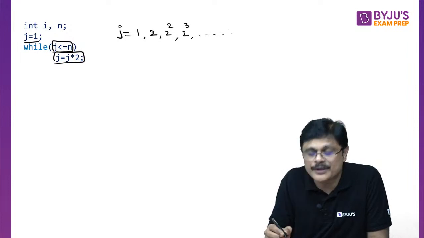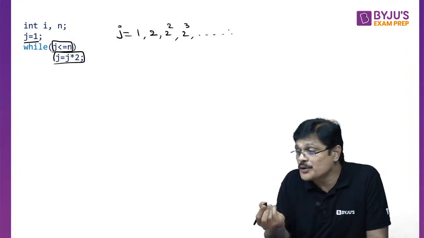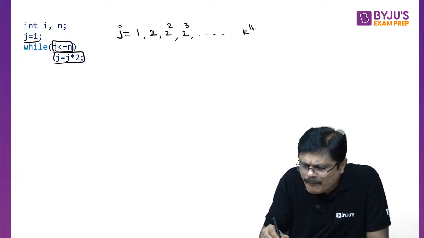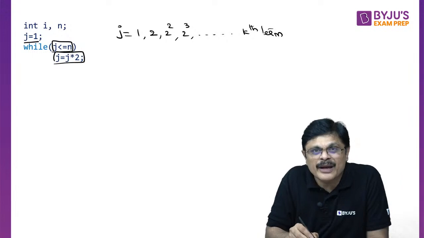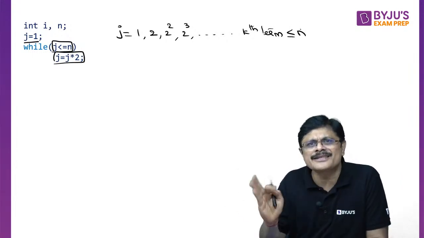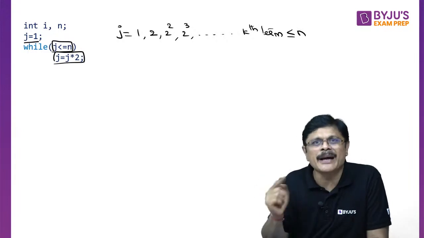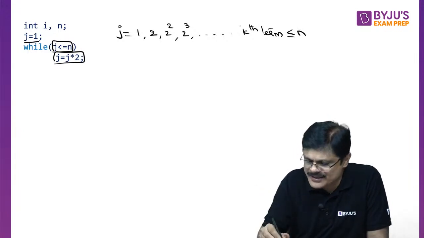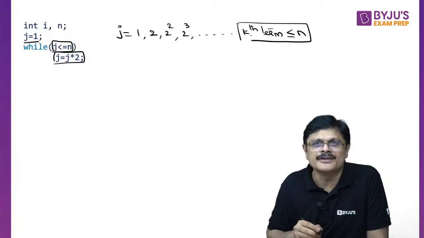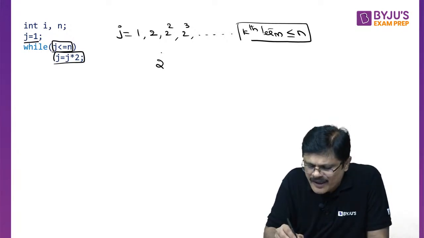You have to continue. How long? Don't know. So let us assume that in the kth term, my value may be less than or equal to n, and after this I am coming out. So up to the kth term I am doing it. What is the kth term of the geometric progression? The kth term is 2 power k minus 1.